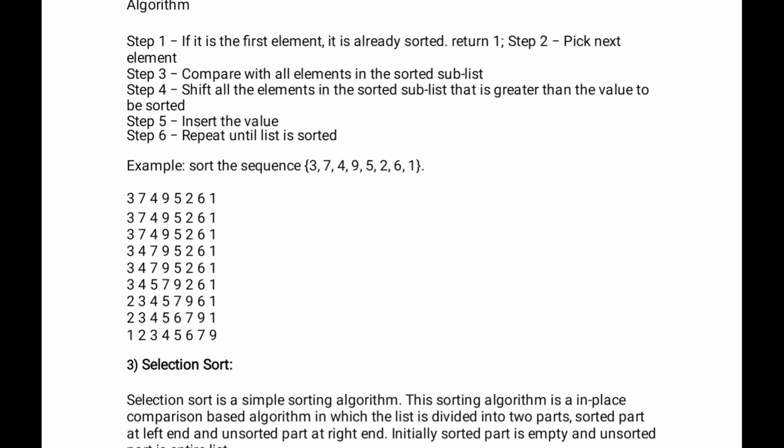I think you are understanding, but I will tell you on Blackboard briefly. Don't worry if you don't understand also. And the next element is 2. 2 is smaller than the previous elements, so the 2 goes before. I am writing 2, 3, 4, 5, 7, 9, 6, 1. Again the sixth element: 2, 3, 4, 5, 6, 7, 9, 1, and I am picking 1. 1 is placed first. It is smaller than all the remaining numbers: 1, 2, 3, 4, 5, 6, 7, 9. And this is the process of how you have to do it.